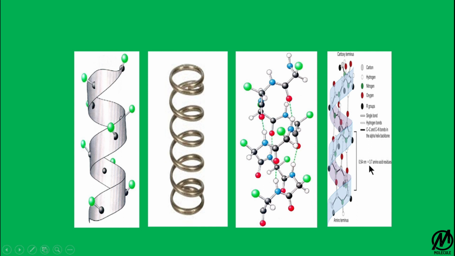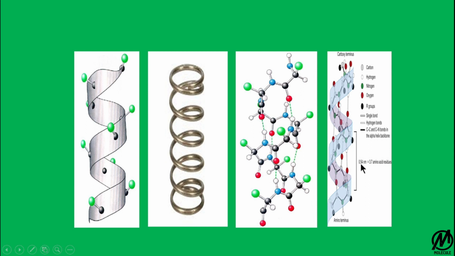And as discussed earlier, there are 3 to 4 residues, so an approximate value of 3.7 amino acid residues is considered. I've told you that this rise is 1.5 angstrom per residue, and since there are 3.6 or 3.7 amino acid residues, 1.5 times 3.6 or 3.7 will give you 0.54 nanometers or 5.4 angstrom, the total length of the helix.